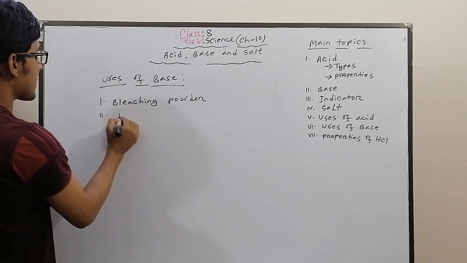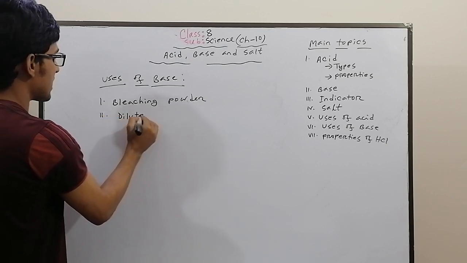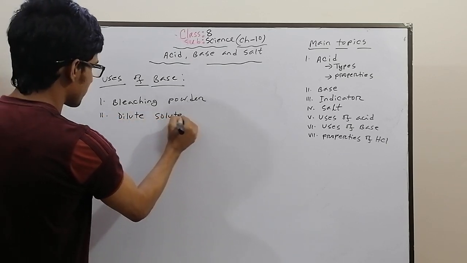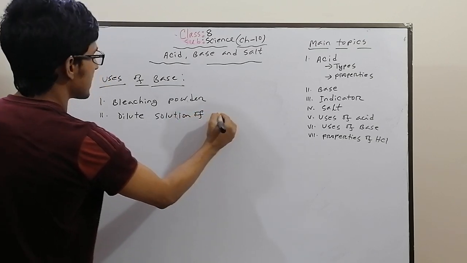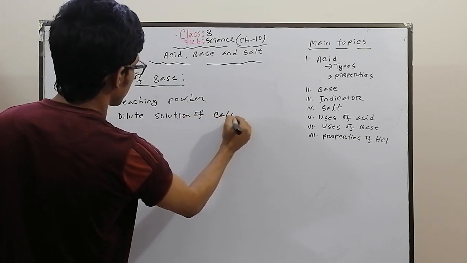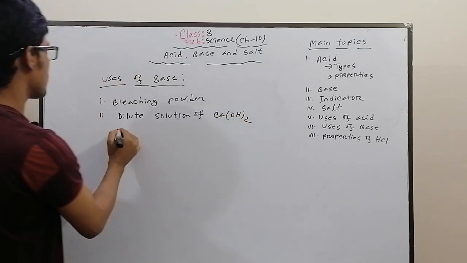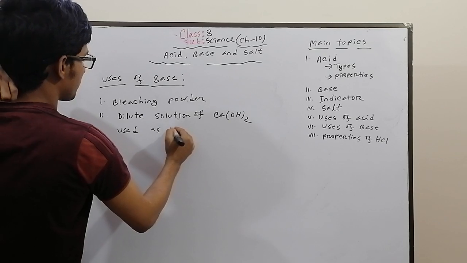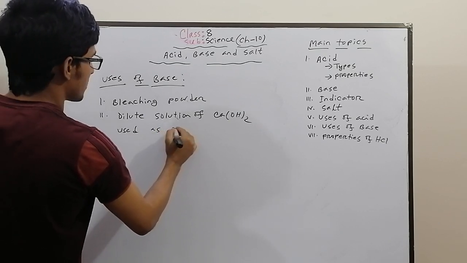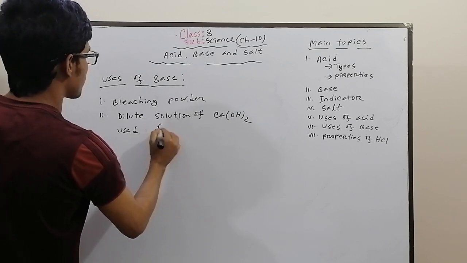And again, a dilute solution of calcium hydroxide is used for whitewash for building materials.